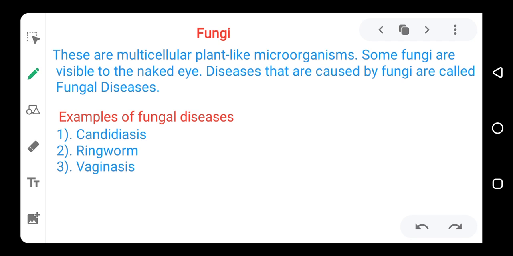Examples of fungal diseases are candidiasis, which affects the private parts or the urinary tract, and ringworm, which is very common. Vaginitis is also another disease that affects the female reproductive organ.